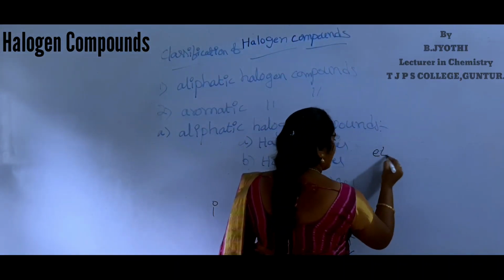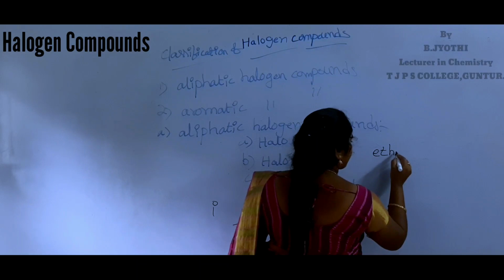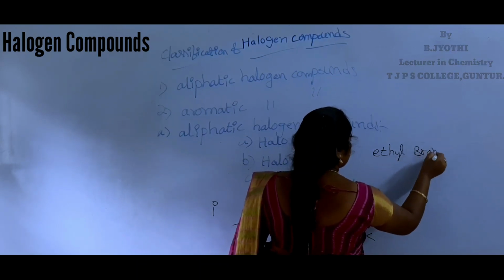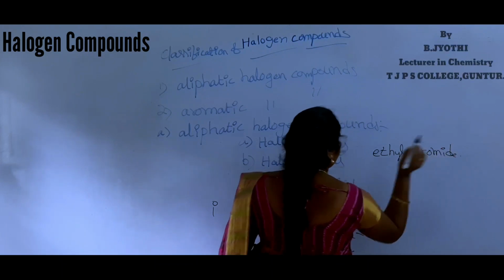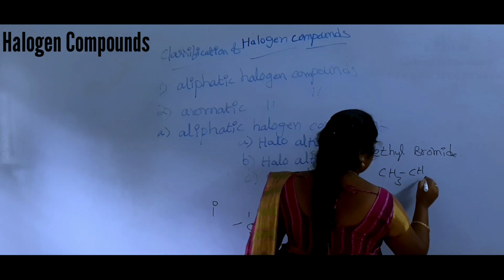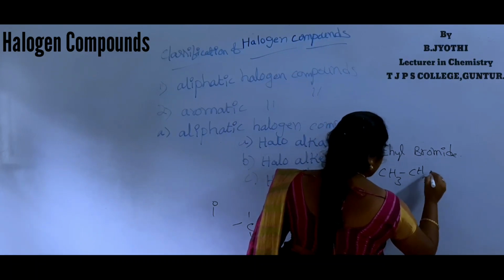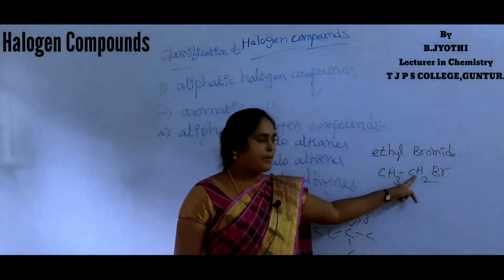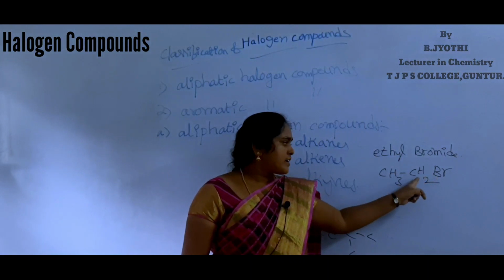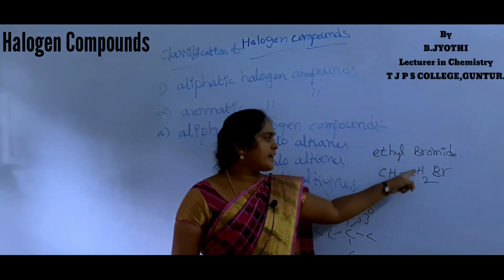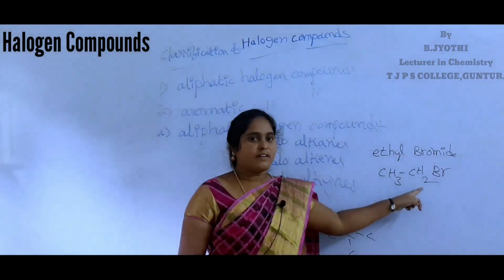For example, ethyl bromide, CH3CH2Br. This is a primary carbon. Bromine is attached to the primary carbon. This compound name is ethyl bromide.